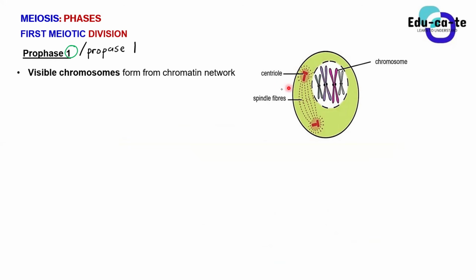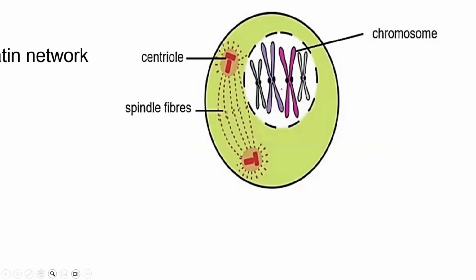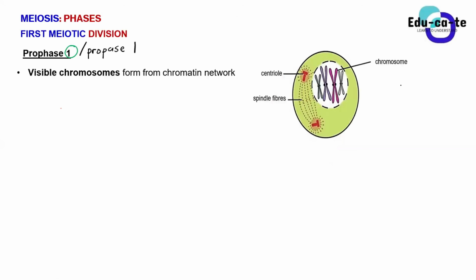How many chromosomes can you see from this cell? Yes, there are 4. So we have 4 chromosomes in the cell. I'm just going to write here that this is 4 chromosomes in the cell. This 4 chromosomes is the diploid number of the cell.